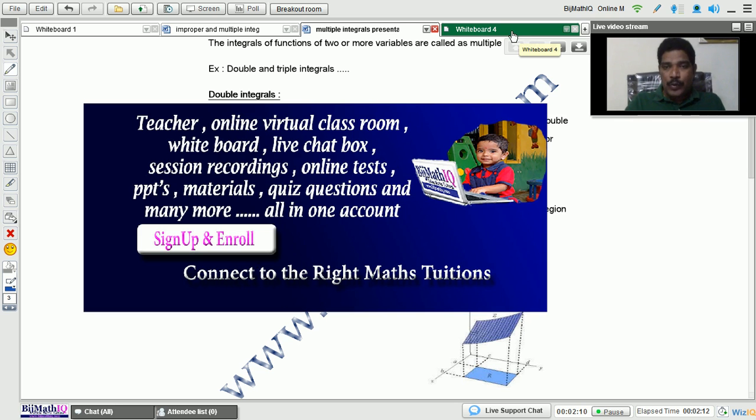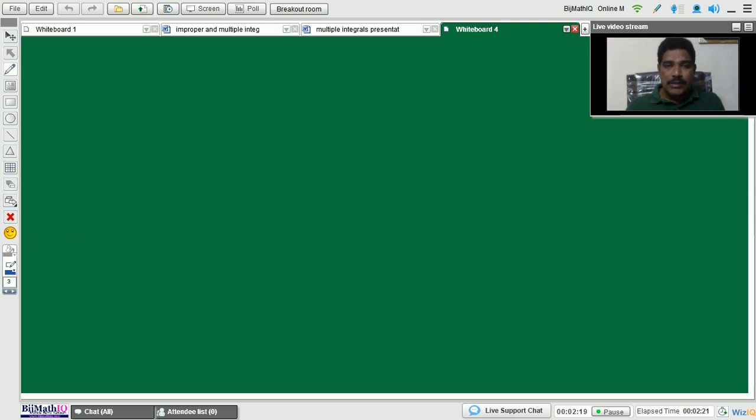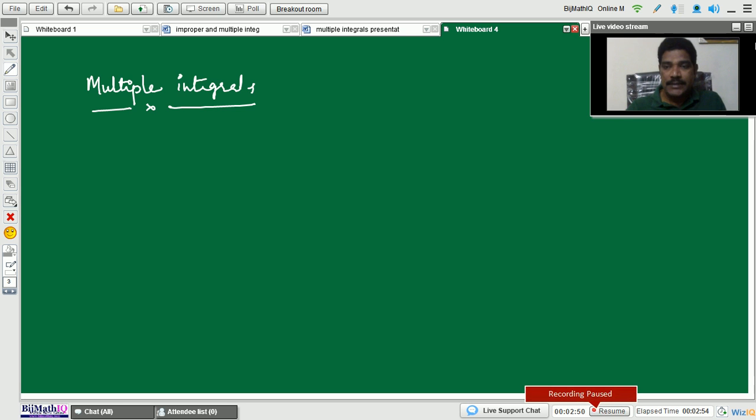Next, let me add a new board to discuss our topic: multiple integrals. Okay. So here I am choosing the green color board, and for that I am choosing the white color pen. The topic name is called multiple integrals.